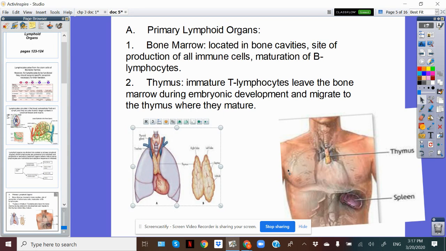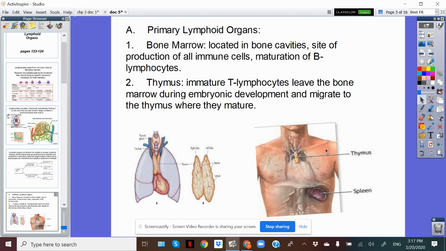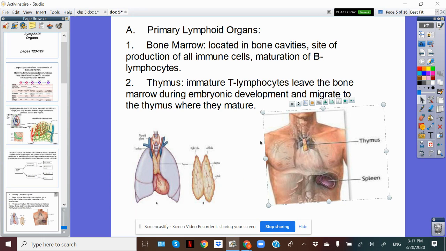On the contrary, the thymus, which is called in Arabic al-ghudda al-satariya, is located in the chest cavity just between the two lungs. This thymus is a lymphoid organ as well, and it is a primary lymphoid organ. This thymus is responsible not for the production of cells, but only for the maturation of T cells, of both T helper and cytotoxic.